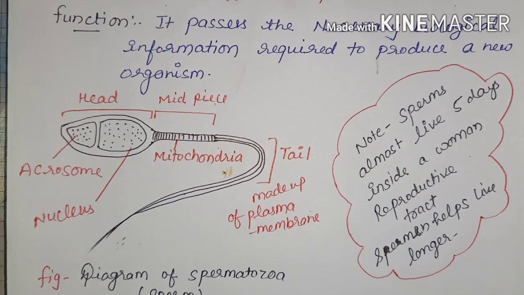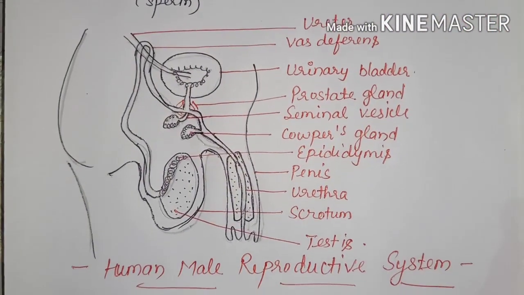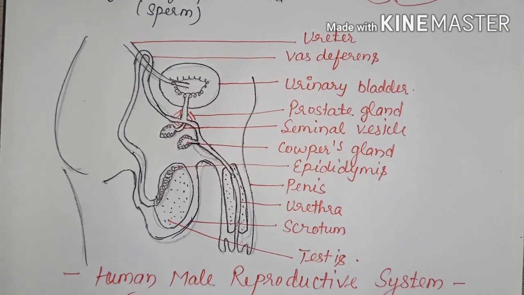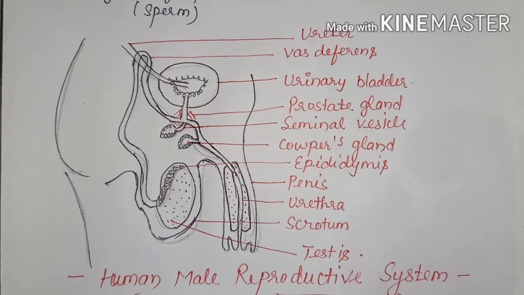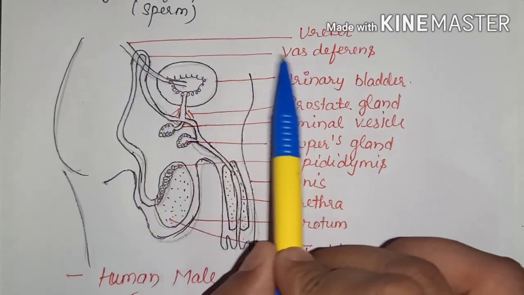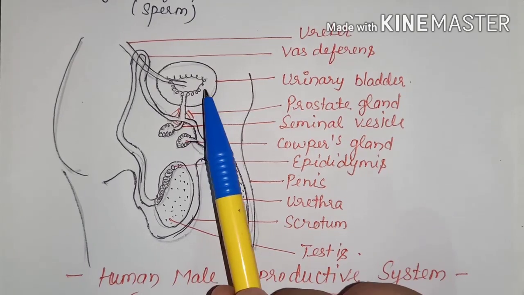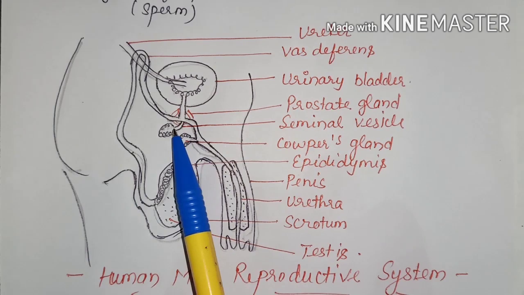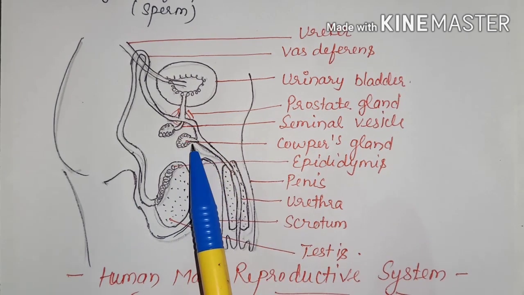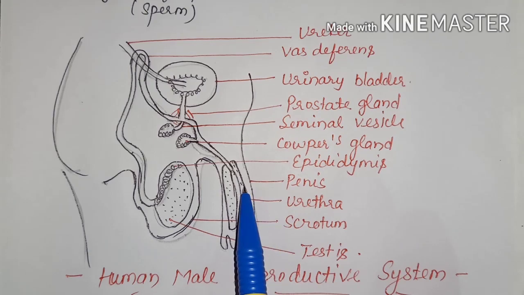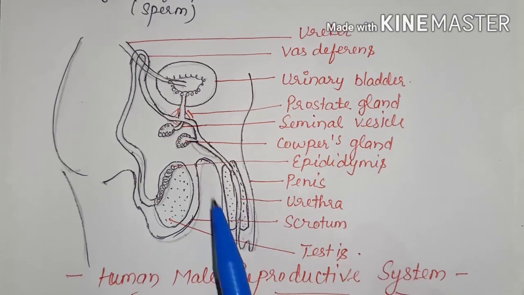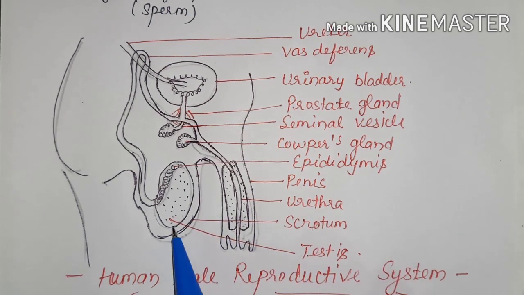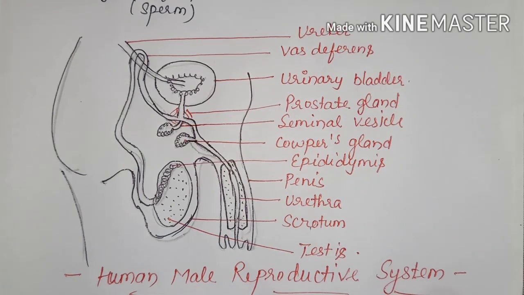Now we draw the diagram of the human male reproductive system. Here are the ureters. The next tube is the vas deferens. Third is the urinary bladder, where urine is collected. Prostate gland and seminal vesicles provide nourishment. Cowper glands, epididymis, and penis help to ejaculate. Urethra passes the urine and sperm both. Scrotum maintains the temperature, and testes. That is the male reproductive system.